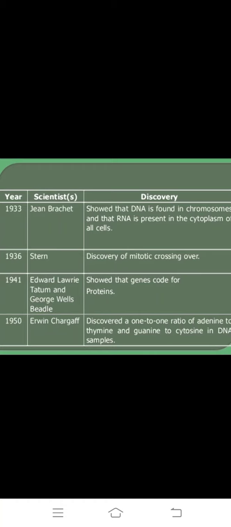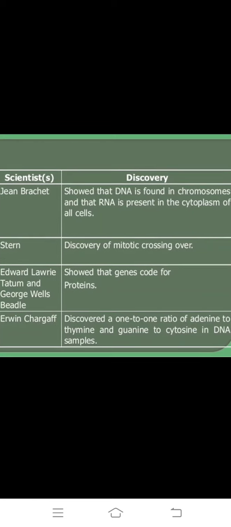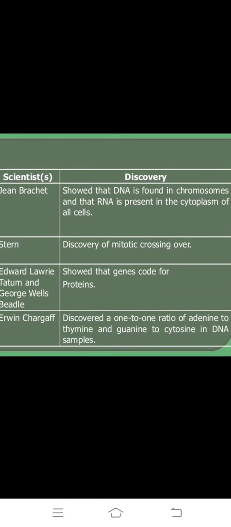Next, 1950, Erwin Chargaff is important. We know Chargaff's rule. Very important question. He discovered a 1:1 ratio of adenine to thymine and guanine to cytosine in DNA samples.